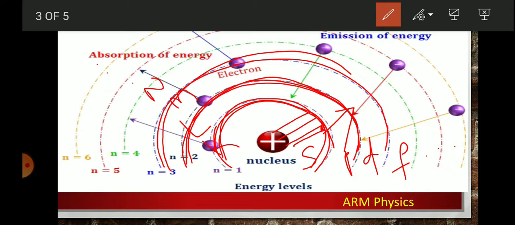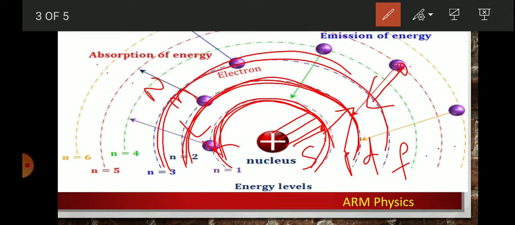When it jumps from lower to higher, the energy is absorbed, or energy is emitted when an electron jumps from a higher energy state to a lower energy state.